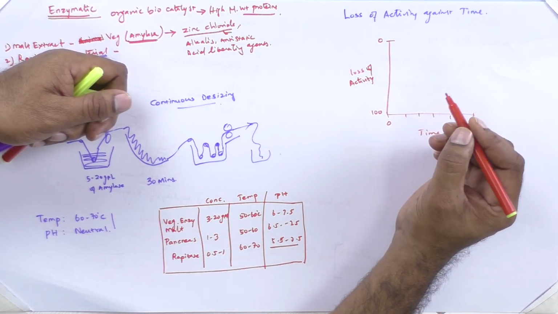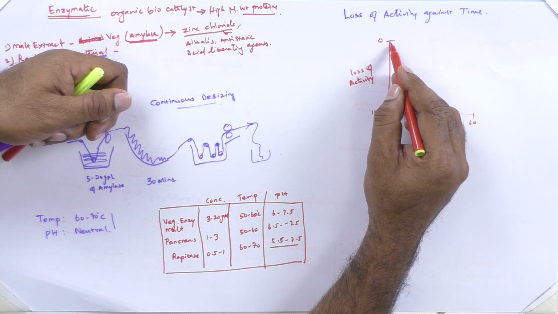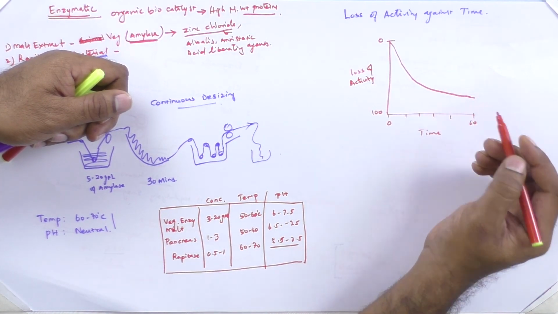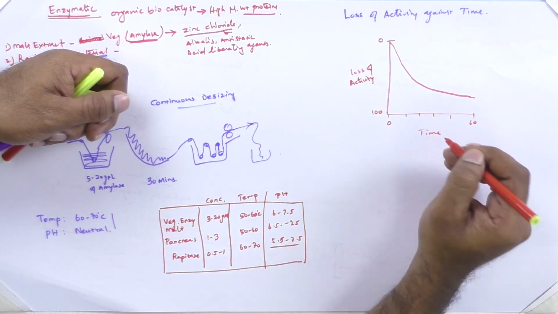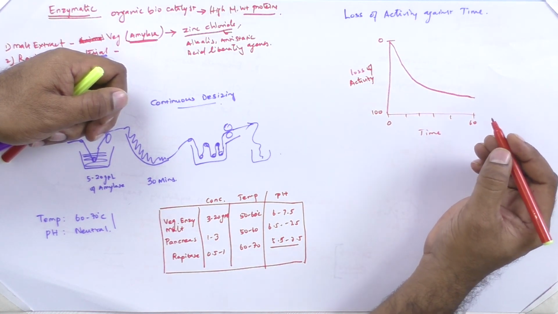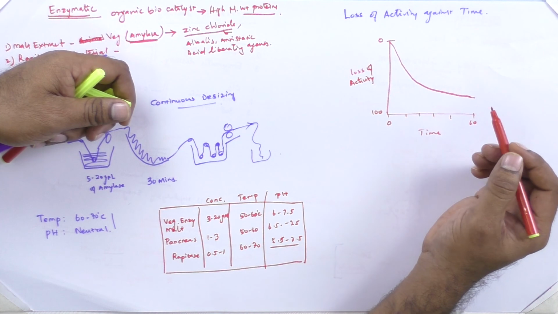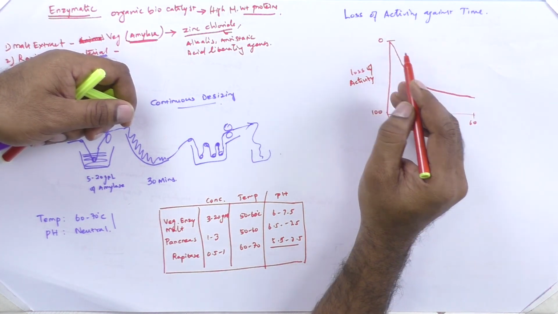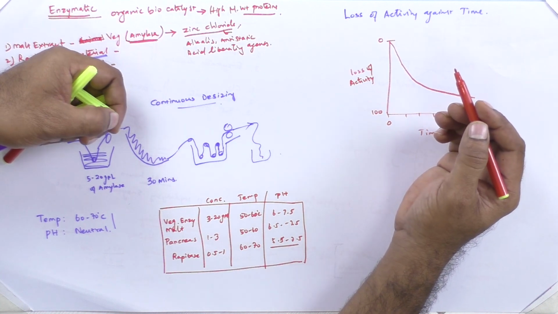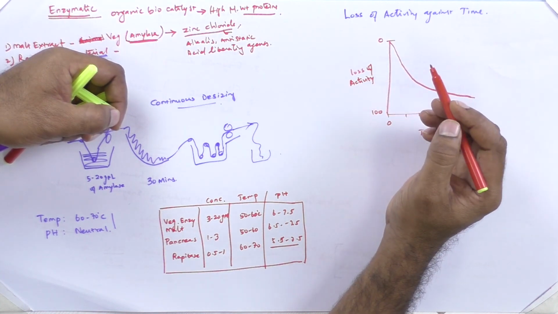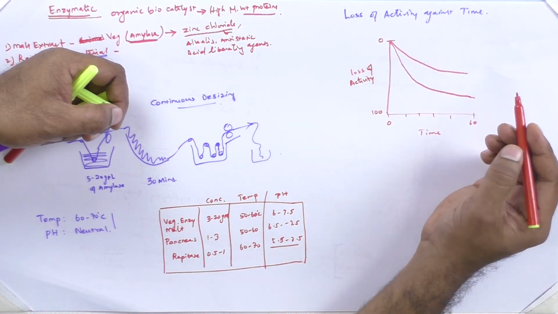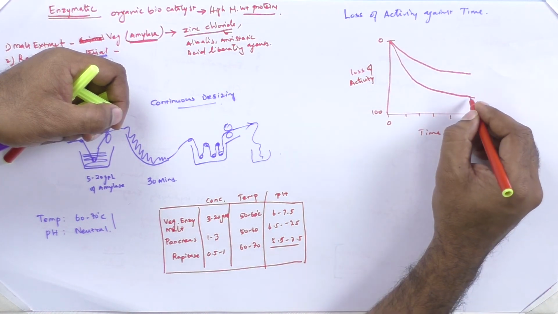If you take pancreatin, it is the lowest, so it loses its activity as time increases, whereas the vegetable enzyme, that is malt amylase, is in the middle range.